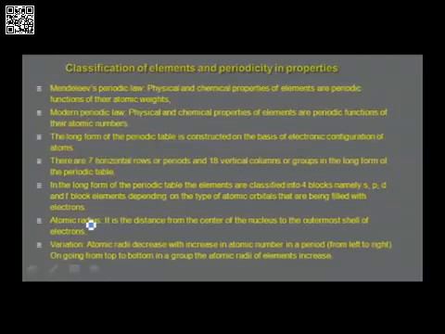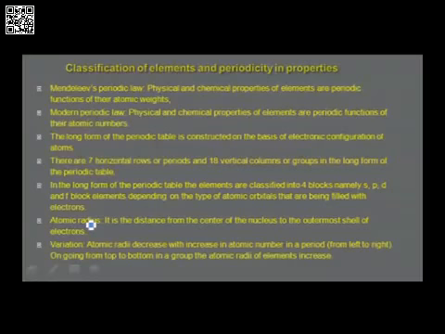Today we have the long form of the periodic table, which is based on the modern periodic law. The modern periodic law says physical and chemical properties of elements are periodic functions of their atomic numbers. The long form of the periodic table is constructed on the basis of the electronic configuration of atoms.